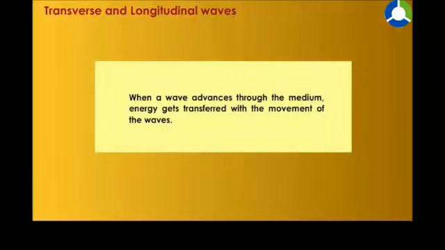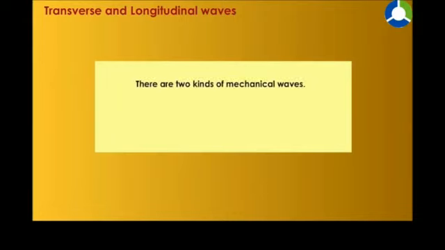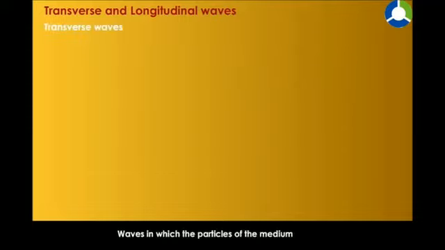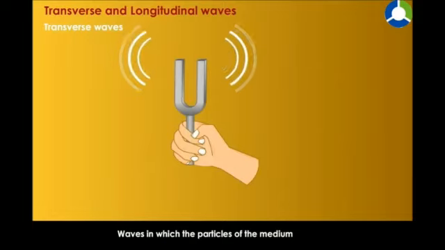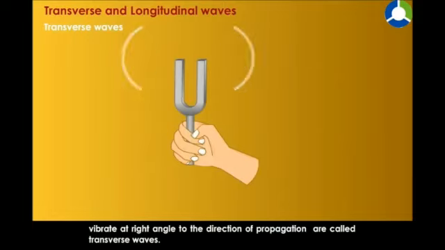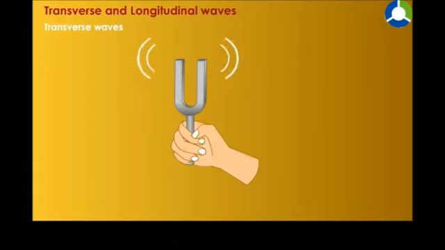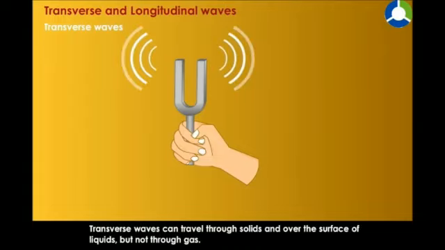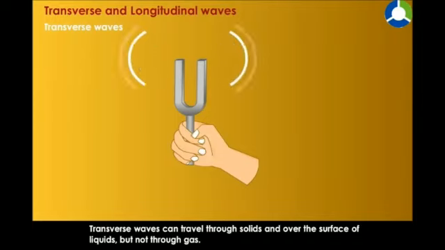Medium, energy gets transferred with the movement of the waves. There are two kinds of mechanical waves: transverse waves and longitudinal waves. Transverse waves: waves in which the particles of the medium vibrate at right angle to the direction of propagation are called transverse waves. Transverse waves can travel through solids and over the surface of liquids, but not through gas.